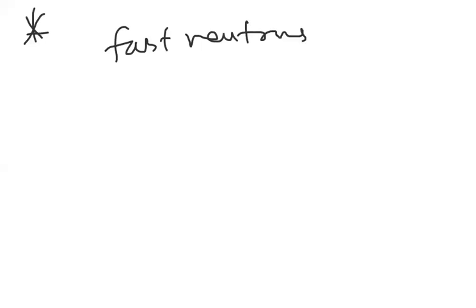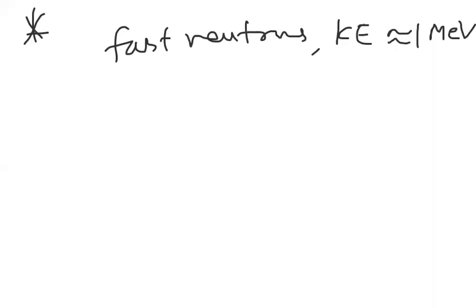Here, one more important point to be noted: for uranium-235 to undergo fission, we have to bombard it with a neutron.